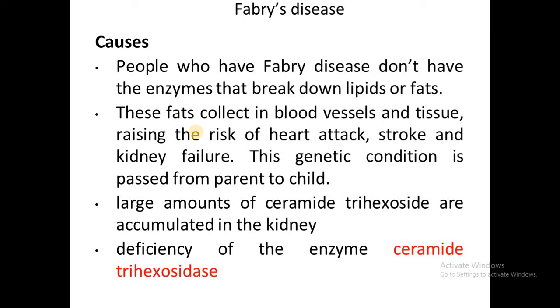Next we see about Fabry disease. The main cause is that people who have Fabry disease do not have the enzyme that breaks down lipids or fats. These fats collect in the blood vessels and tissues, raising the risk of heart attack, stroke, and kidney failure. This genetic condition is passed from the parent to the child, that is, hereditary. The enzyme deficiency is ceramide trihexosidase. Due to this enzyme deficiency, large amounts of ceramide trihexoside accumulate in the kidney and other organs.